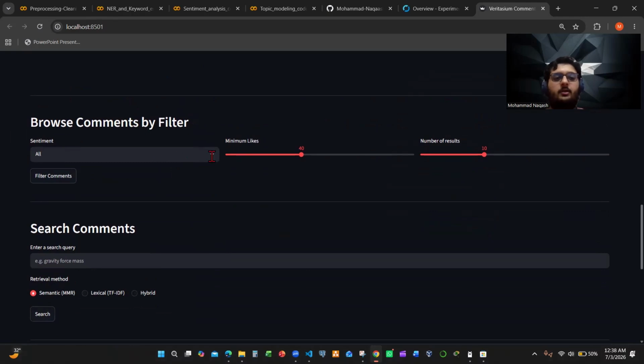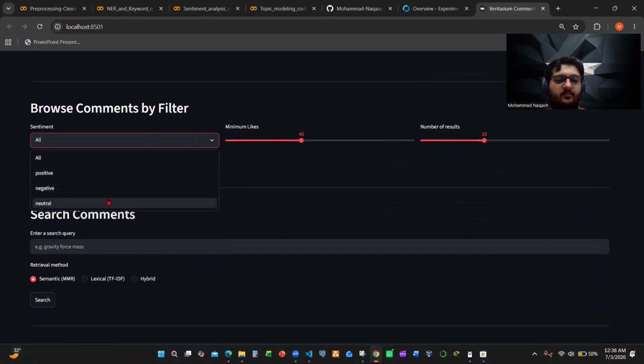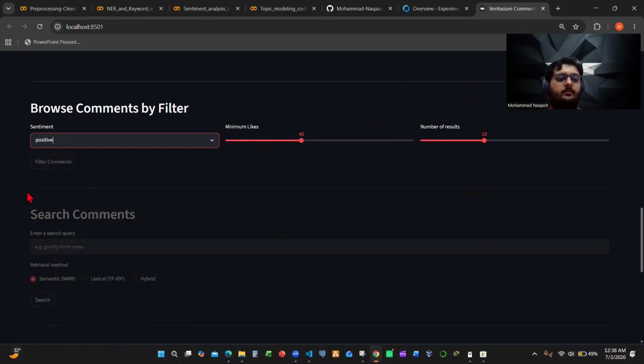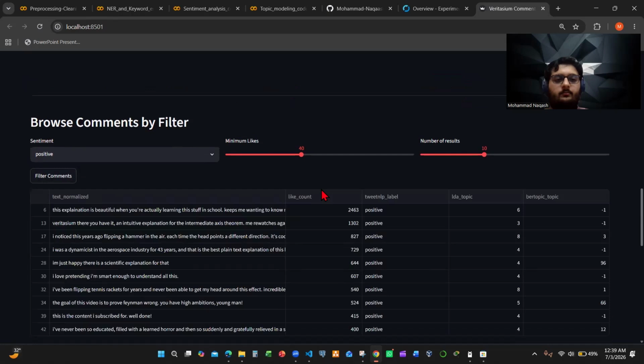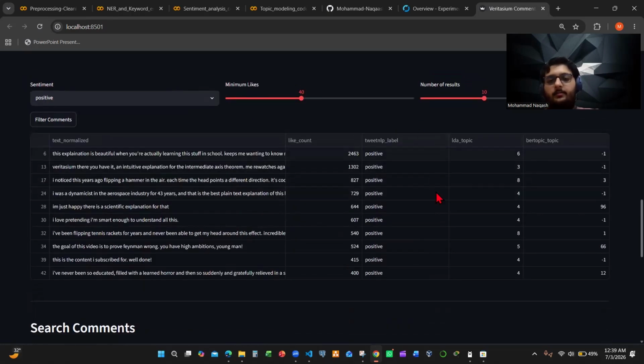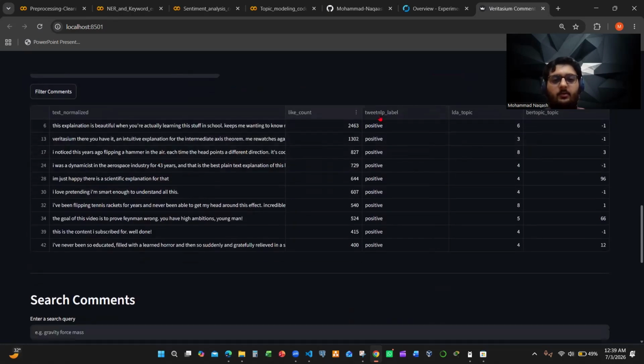Number one is the browse comment filter, where you have the option to choose between positive, negative, and neutral. And you're able to find comments that have minimum likes and set the number of results. So for example, let's do positive. Let's filter comments. So as you can see, it came up with all the positive comments.